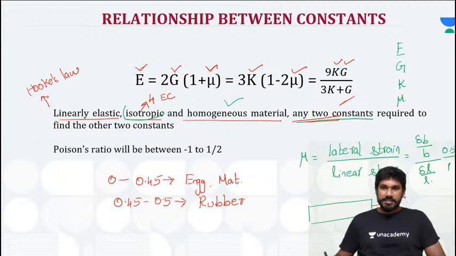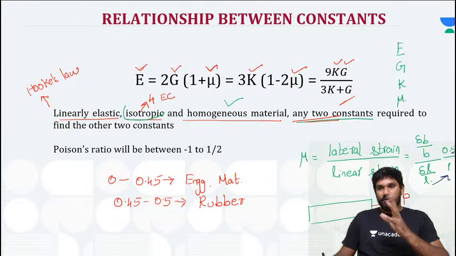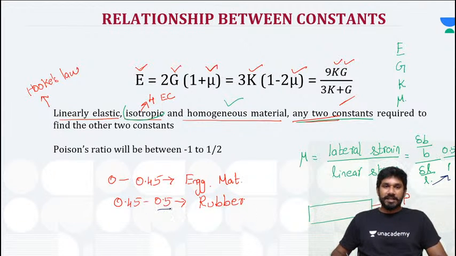Now calculate, and you get the answer, that is 0.5. So if the Poisson's ratio is 0.5, the material is rubber, right?